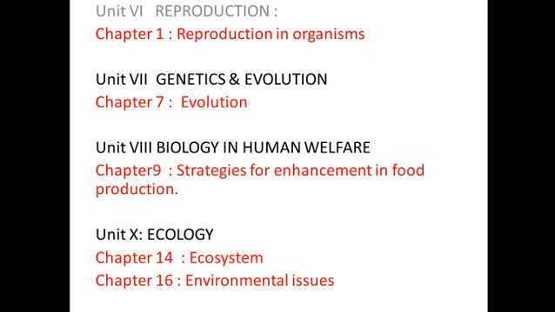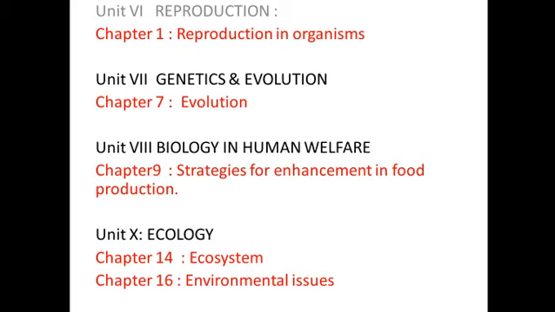So we are having 5 units. Among these 5 units we are having 16 chapters. Within the 16 chapters they have deleted 5 chapters completely. So totally you are going to read only the 11 chapters. These red color indications are the deleted chapters. I will read it, you go through it and mark it in your book or write it in your notebook.